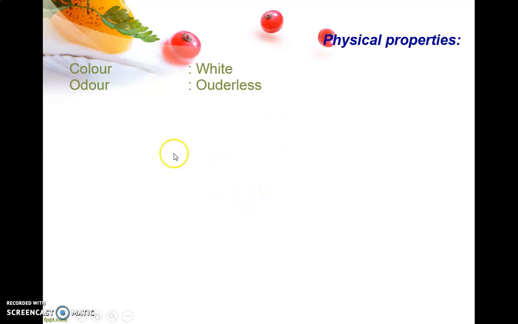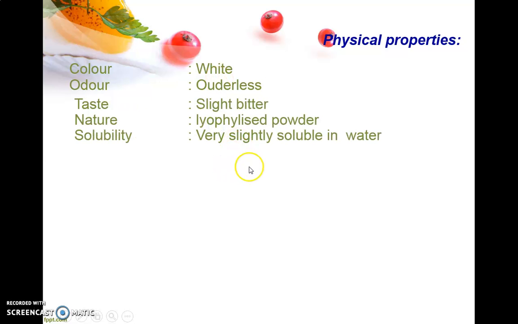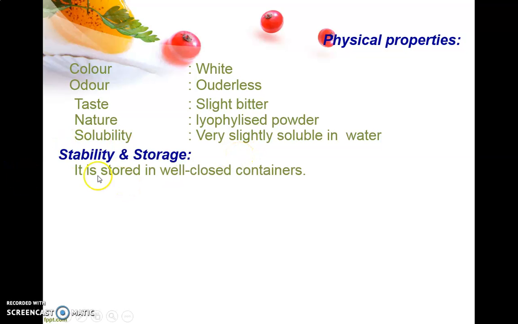platinum in its structure. The physical properties include white color, odorless, slightly bitter, and it is a lyophilized powder. Lyophilized means freeze-dried powder, because it may be subject to deterioration when heat dried, so the freeze-drying process is preferred to prepare its lyophilized powder and make it dry. It is very slightly soluble in water. Next, stability and storage: it should be stored in a tightly closed, light resistant container.